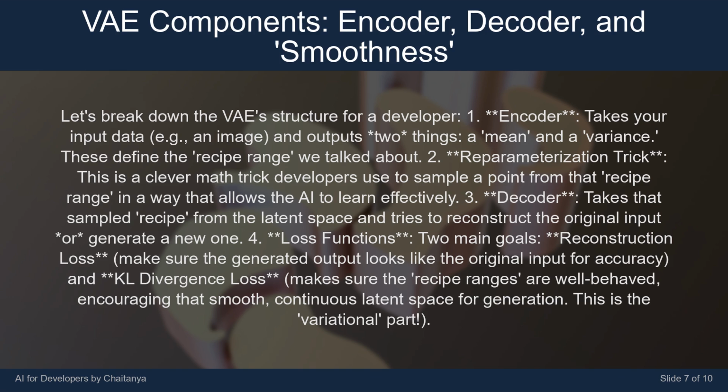4. Loss functions. Two main goals. Reconstruction loss: make sure the generated output looks like the original input for accuracy. And KL divergence loss: makes sure the recipe ranges are well behaved, encouraging that smooth, continuous latent space for generation. This is the variational part.